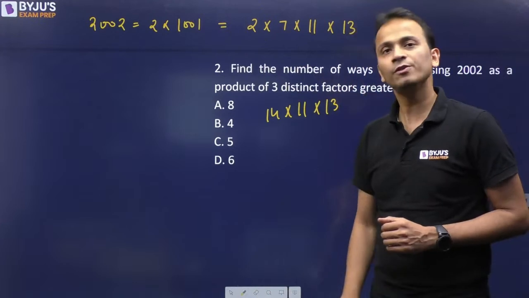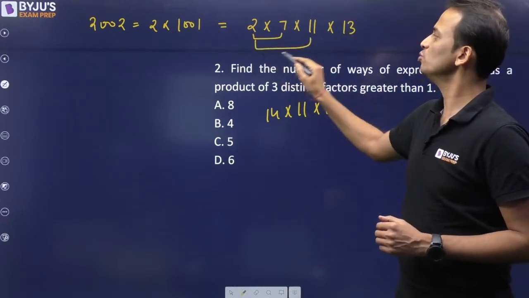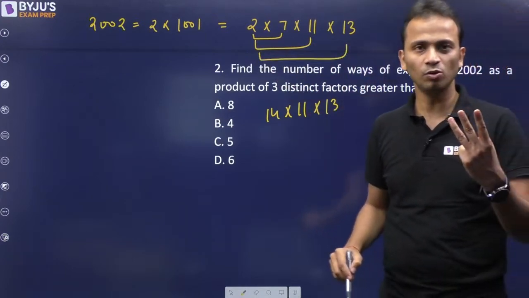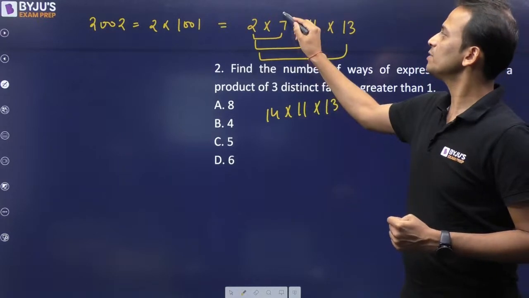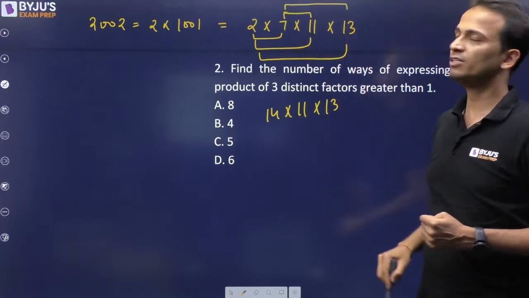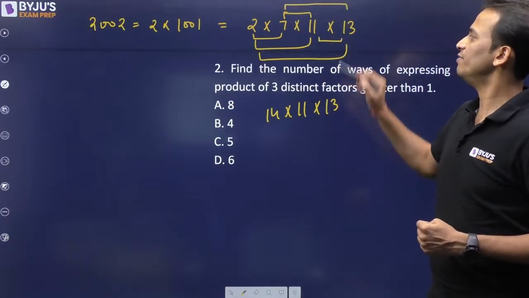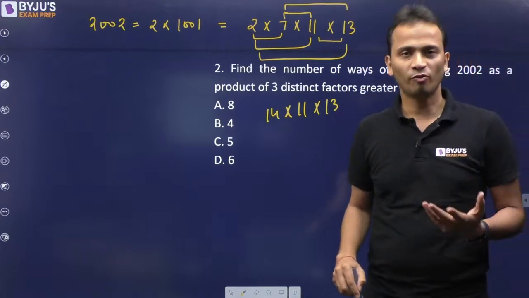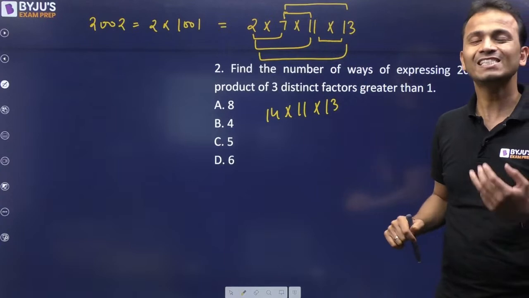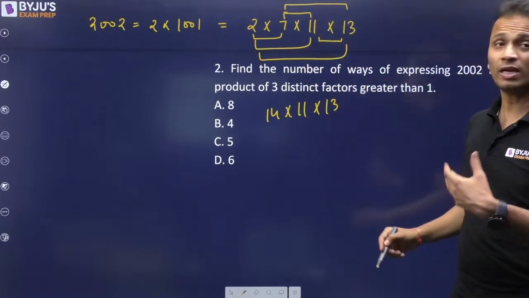So number of ways in which they can be clubbed. I can club these 2, I can club these 2, I can club these 2. So this will give me 3 possible ways. Then I can club 7 and 11, I can club 7 and 13. Another 2 ways, and finally I can club 11 and 13. So total number of ways will become how many? 6. 1, 2, 3, 4, 5 and 6. Right? So I'll write the example.